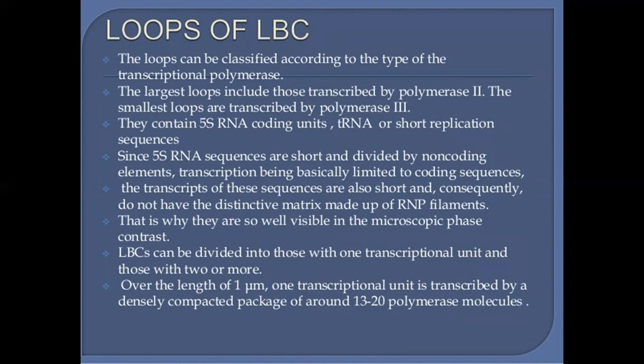The transcripts of these sequences are also short and consequently do not have the distinctive matrix made up of RNP filament. That is why they are so well visible in microscopic phase contrast. Lampbrush chromosomes can be divided into those with one transcriptional unit and those with two or more. Over the length of 1 micron, one transcriptional unit is transcribed by a densely, compactly packed package of around 20 to 30 polymerase molecules.